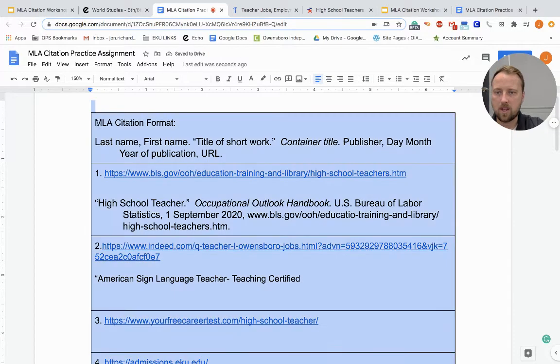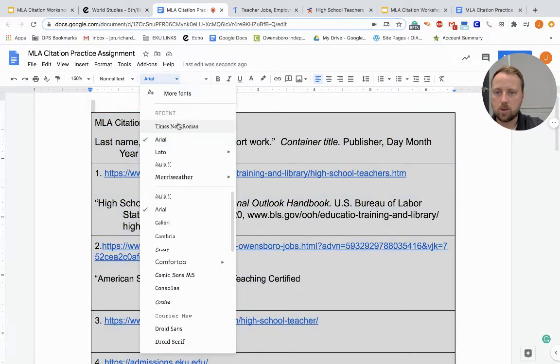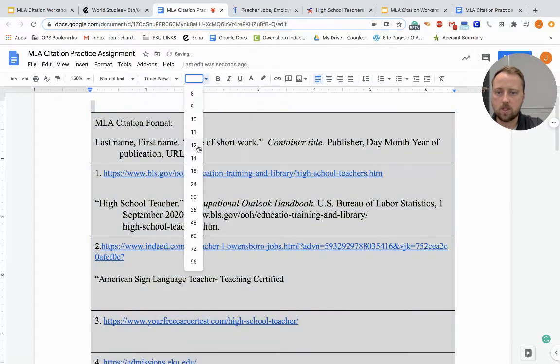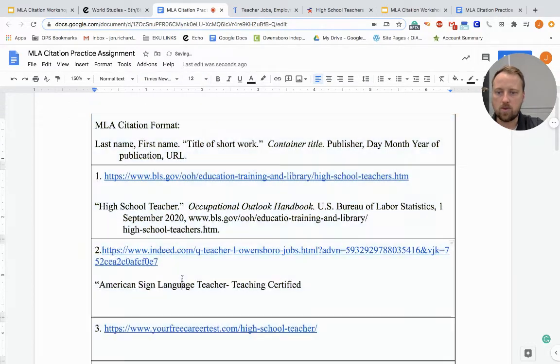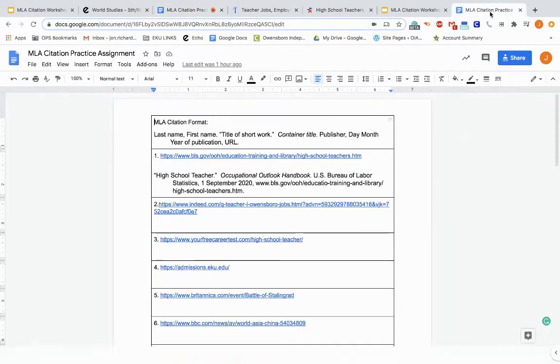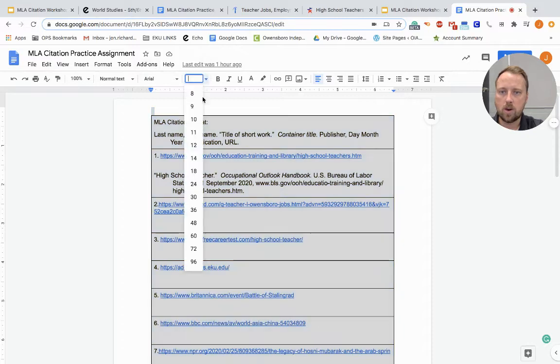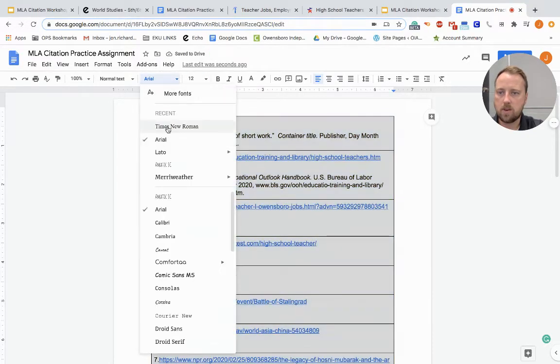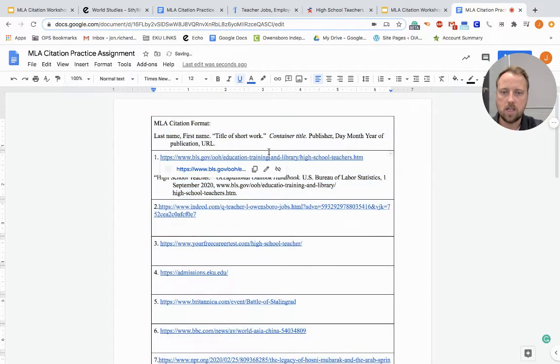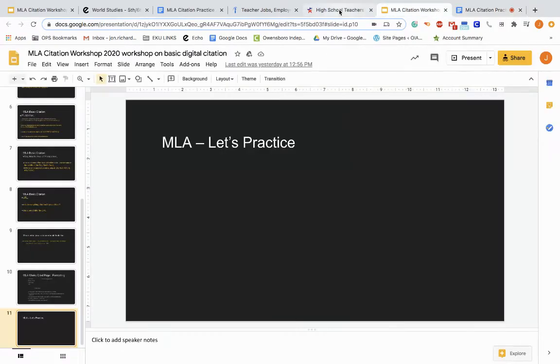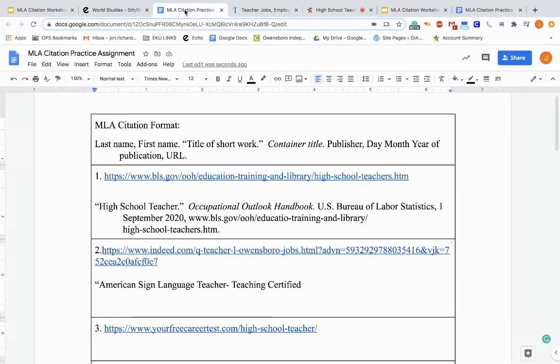Actually, I think I was at 11-point font, and I think everything else is Arial, which honestly, I want everything to be Times New Roman, and you won't have to do this. I'll have it formatted for you, 12-point font. So now that's fixed. I'll make sure to do that on the actual original. Everybody's good. So you don't have to worry about this later, but I'm going to do that for you now so that it is easier for you all. So it already should be what you need it to be.